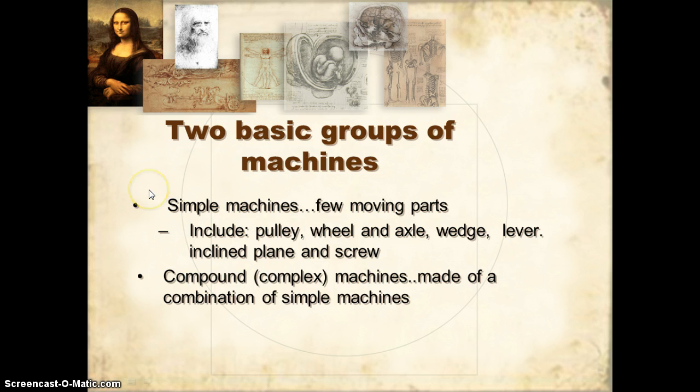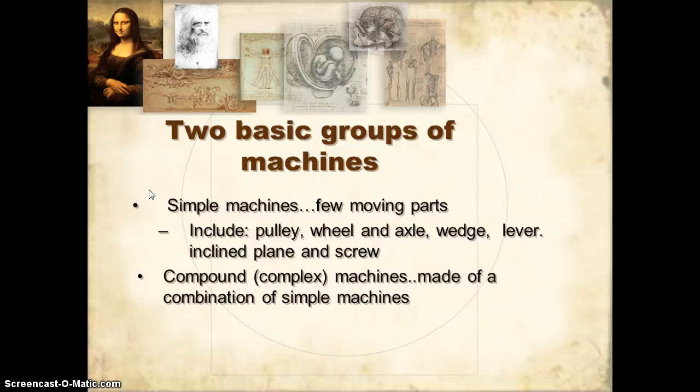Simple machines have few moving parts. The first one would be a pulley. An example of a pulley might be the pulley on the rope on our flag outside the school that allows us to raise and lower the flag. A wheel and axle. An example of that might be your bicycle wheel, or a doorknob. A wedge. An example would be the blade on a knife, which is cut like a wedge to make cutting things easier.